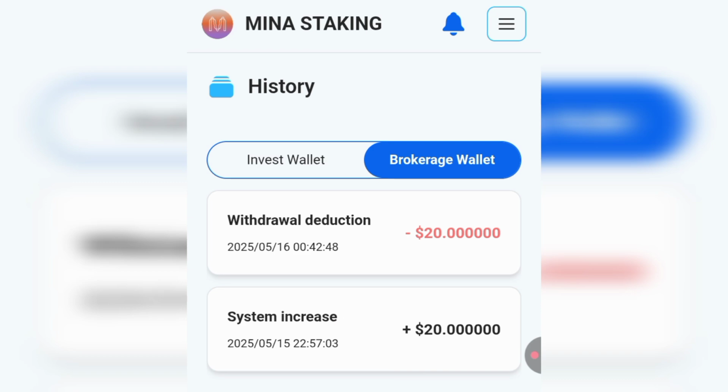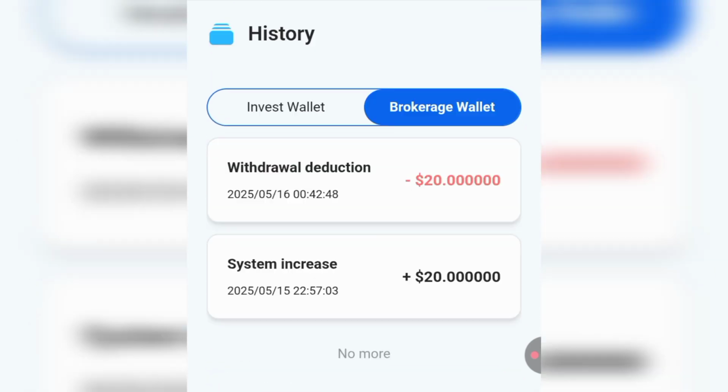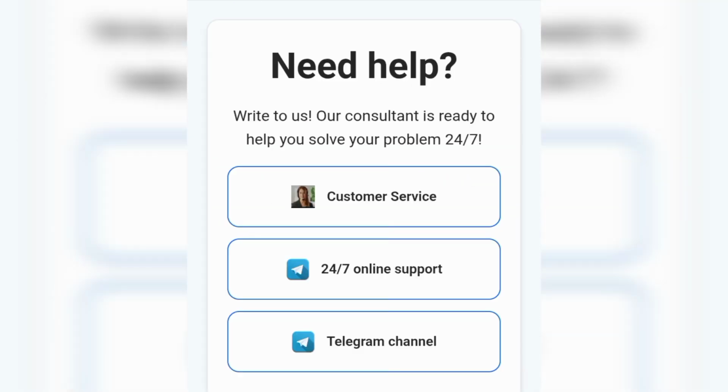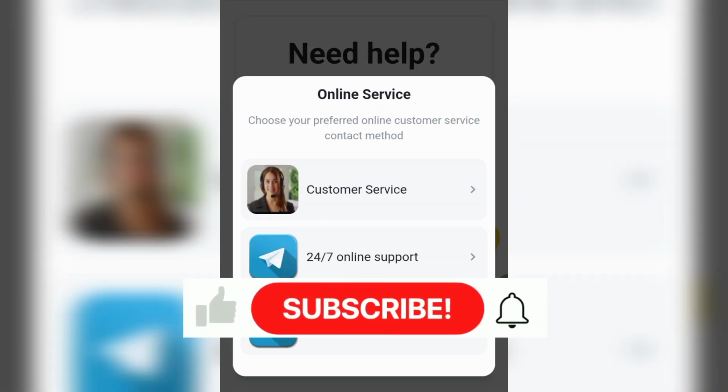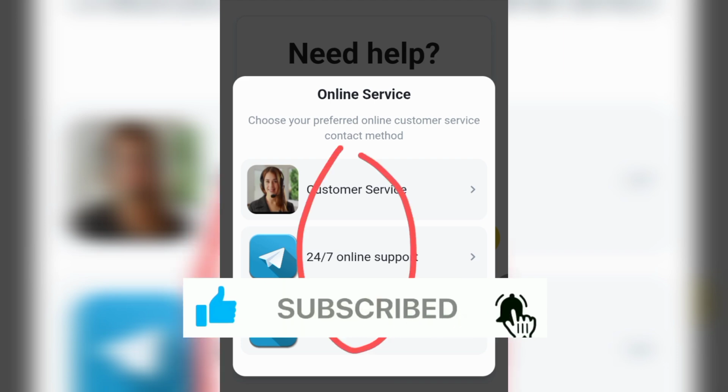Then if you go back to that button and click on support, you'll be able to contact their customer care support. As you can see, this is their customer care service. This is their 24/7 online support. This is their Telegram channel. If you also click on this button showing right here, you'll see the same thing, which is still their customer care support, showing as a movable button.